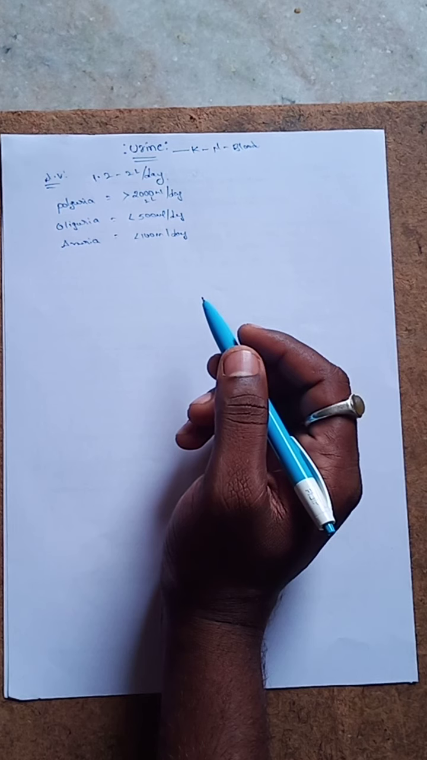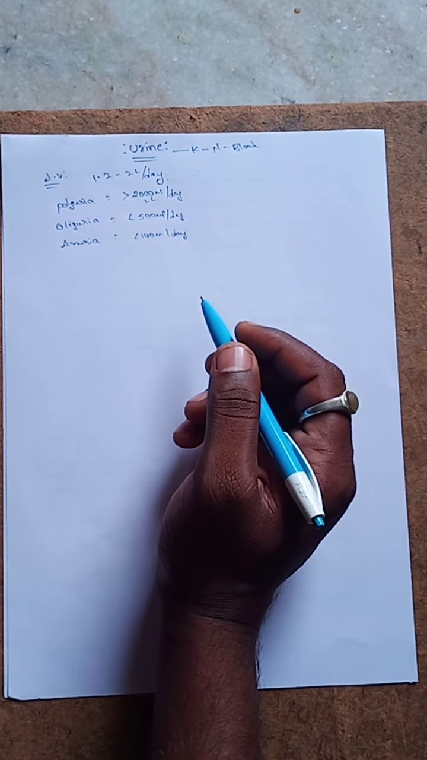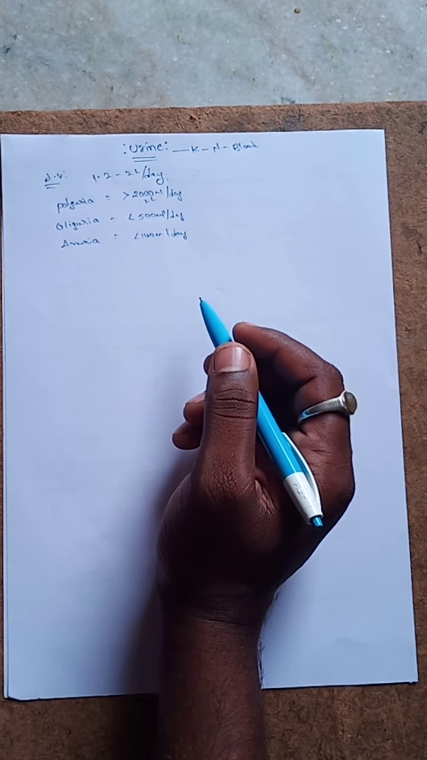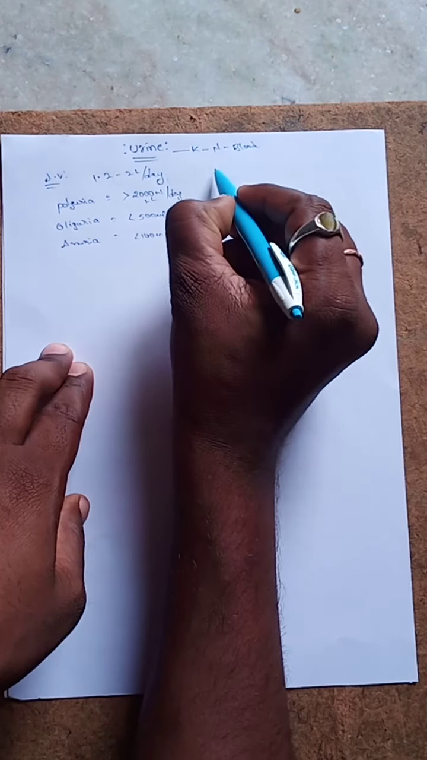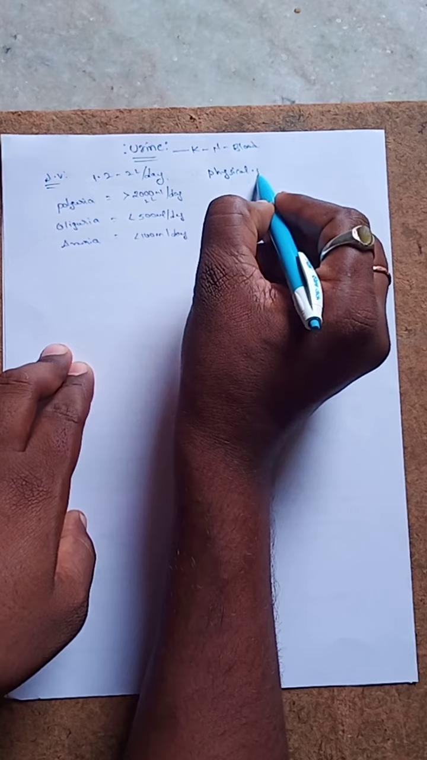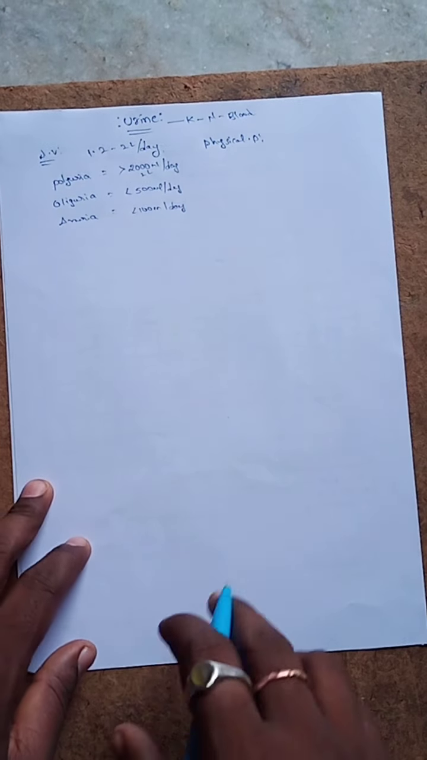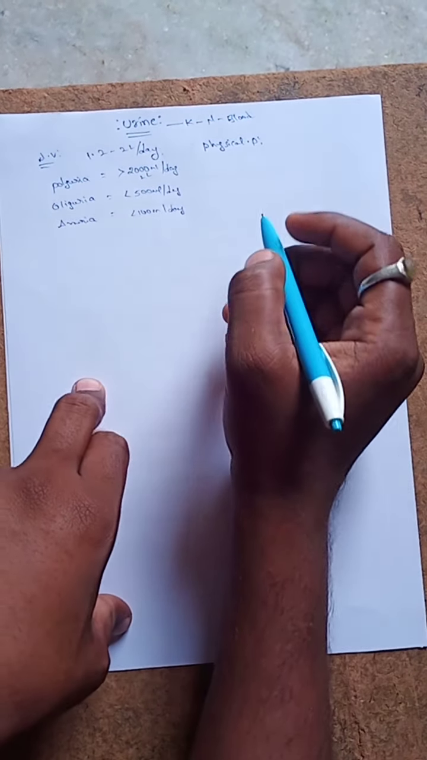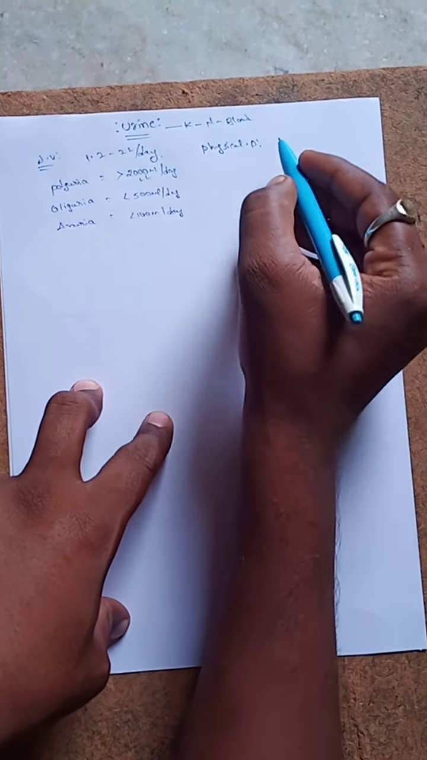The next one: what is the composition? What are the other normal values? The other normal values are the physical properties of urine. The first physical property is the color.